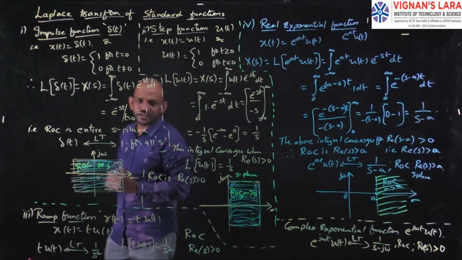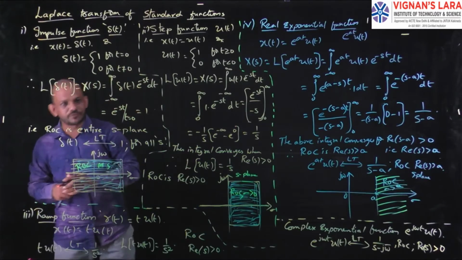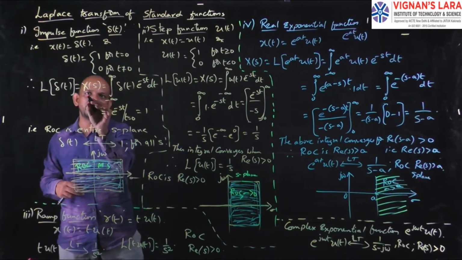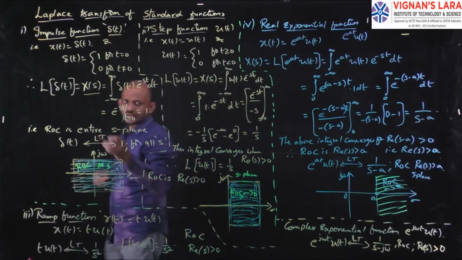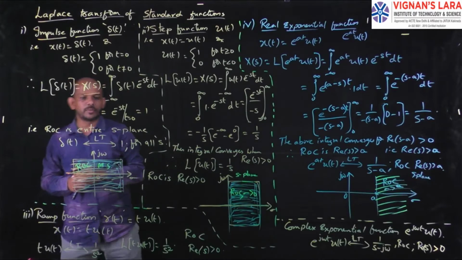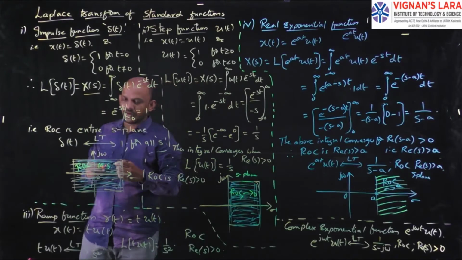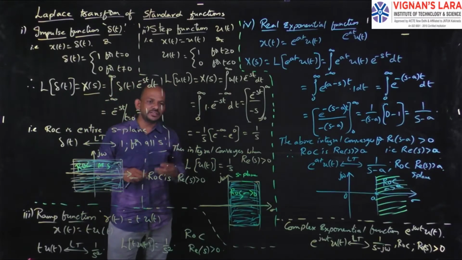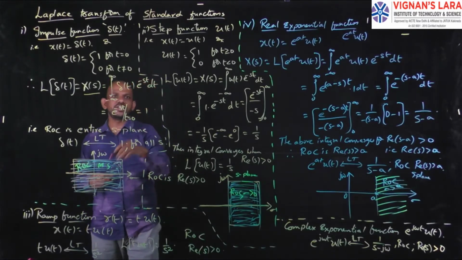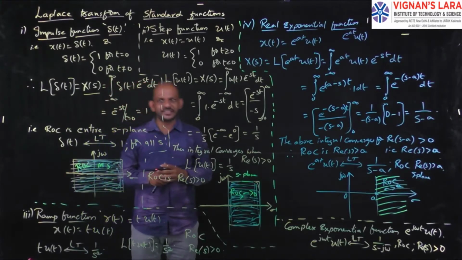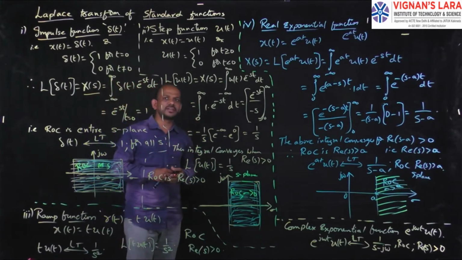So in place of x of t, here I have taken the impulse function del of t. So the formula is Laplace transform of del of t, which is nothing but X of s. That will be in the s domain. So we can write X of s will be equal to the integral from minus infinity to infinity of del of t, so in place of x of t I have del of t, e power minus st dt. Simple. In place of x of t I have del of t. So the formula is the integral from minus infinity to infinity of del of t into e power minus st dt.